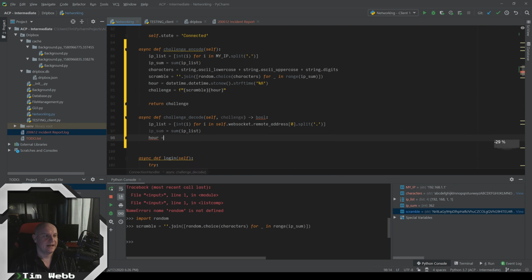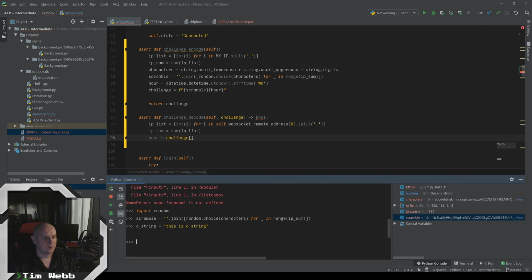So we can say hour equals challenge, and here we can project into the string of a challenge as a list. Like here, this is a string. We can do what looks like array or list type indexing here, where we do this colon and then a number. In this case, that gives me the first 4.